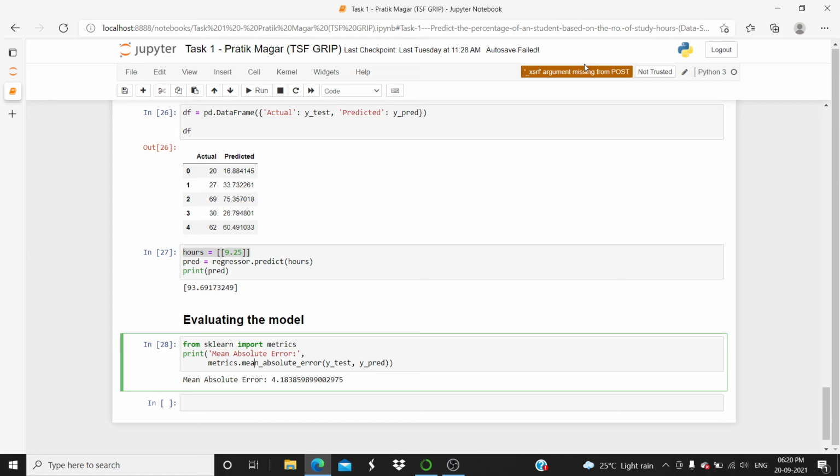Now the last step, where we will find the mean absolute error. For that we will use metrics from sklearn, and will pass y test and y predicted. So our mean absolute error value comes out to be